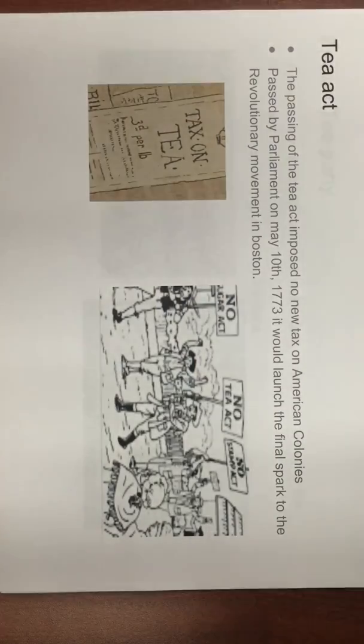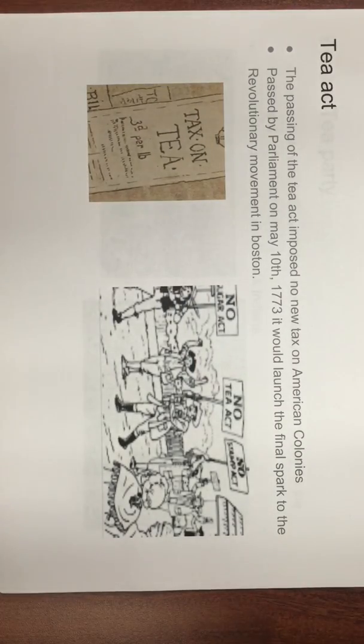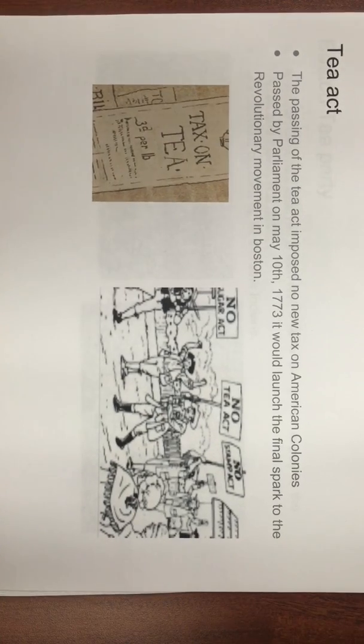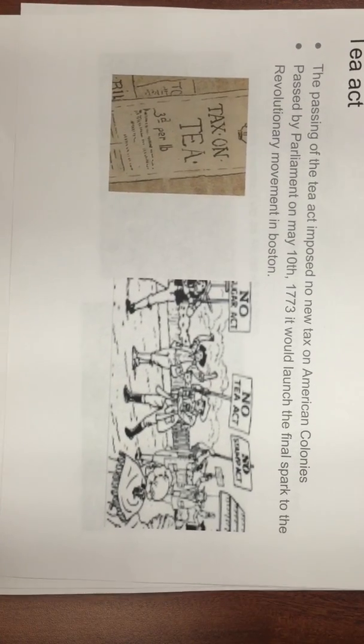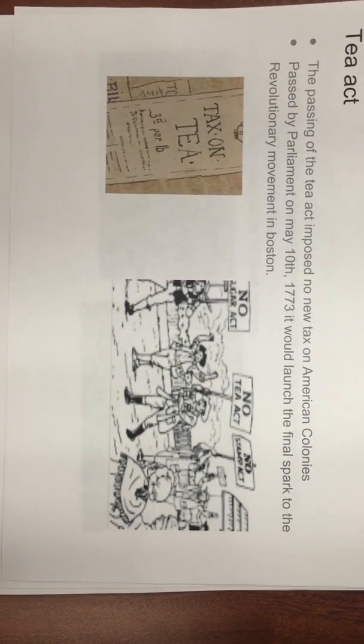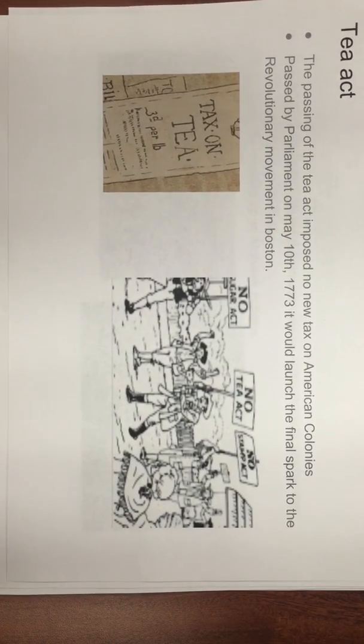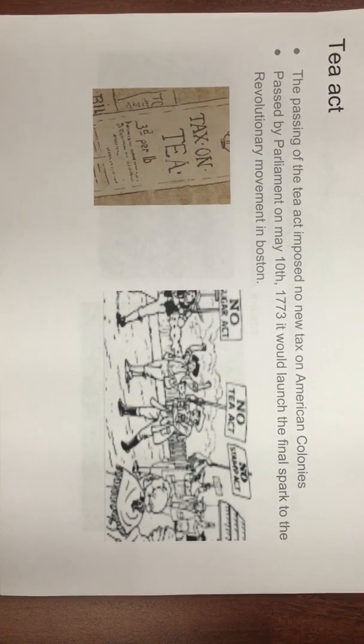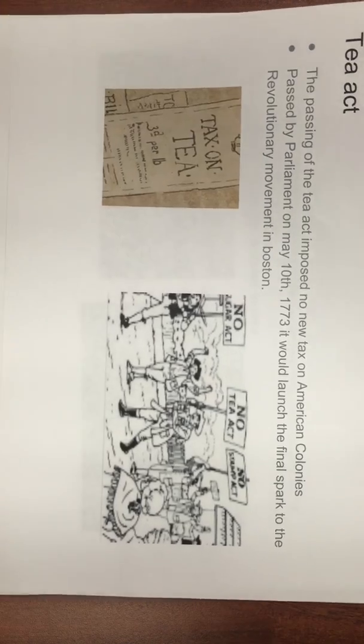Tea Act. The passing of the Tea Act imposed no new taxes on the American colonies. Passed by Parliament on May 10, 1773, it would launch the final spark of the revolutionary movement in Boston. The act was not intended to raise revenue in the American colonies and imposed no taxes. It was designed to help the East India Company.